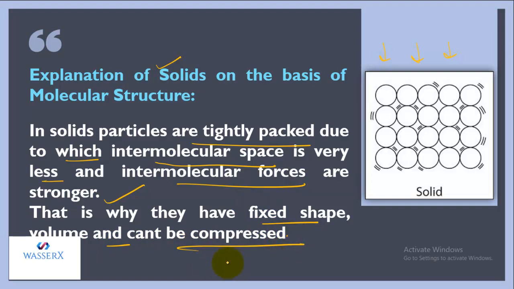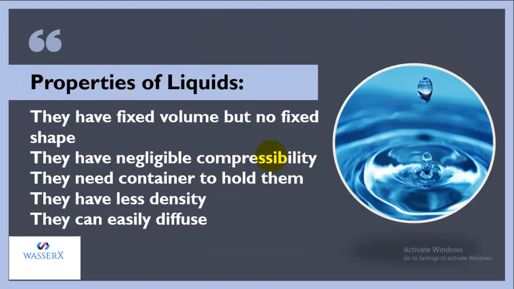So I think you got it, why they possess fixed shape, why they possess fixed volume, and why they can't be compressed. And this is also the reason, their molecular structure, this very compact structure, that they are not able to diffuse. And they can't flow either. The reason being the forces are strong and the spaces are almost nil.